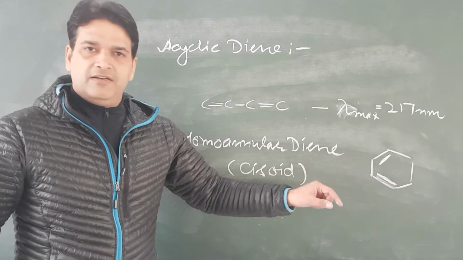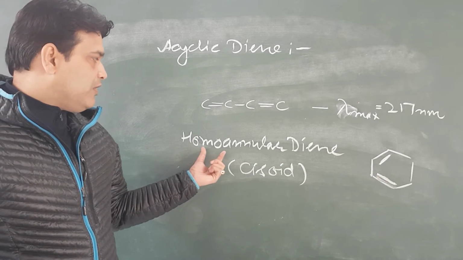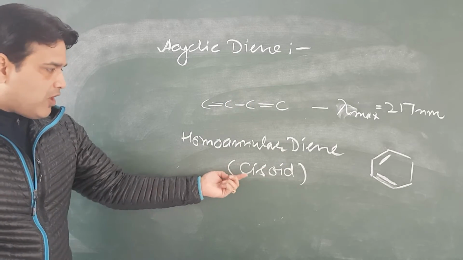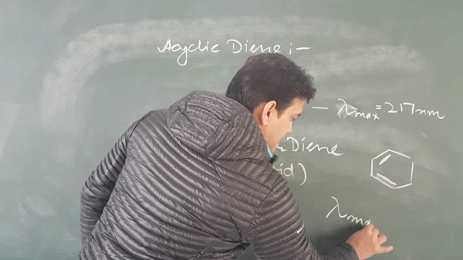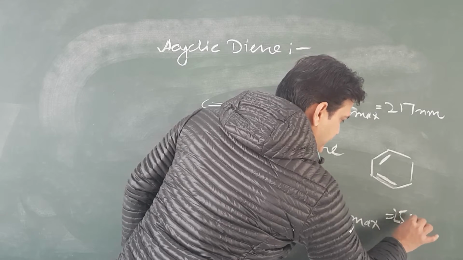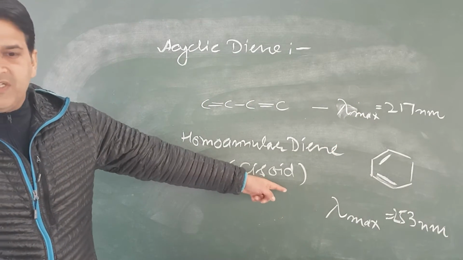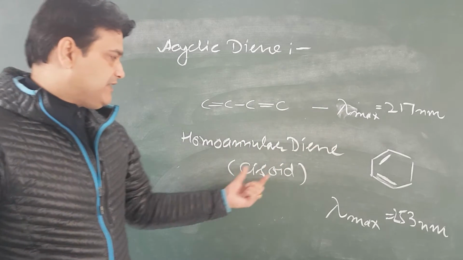Double, single, double within the same ring. Then it is called homoannular diene, and it is also called cissoid. And for such a system, lambda maximum will be 253 nanometer, for homoannular diene, which is cyclic.